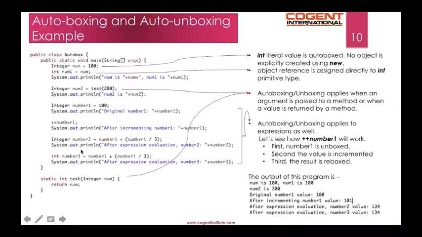Autoboxing or unboxing applies to expressions as well. We have number1, which is of type Integer, which is assigned an int literal value of 100. We apply the increment operator on number1. Let's see how this will work. First, number1 is unboxed. Second, the value is incremented. Third, the result is reboxed. The output of this program is as shown below.